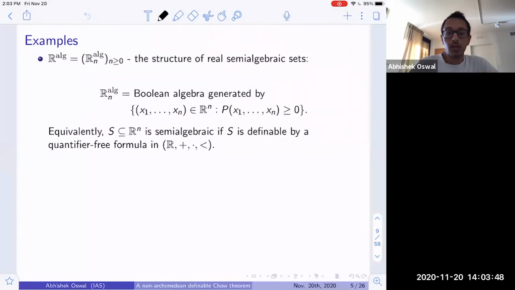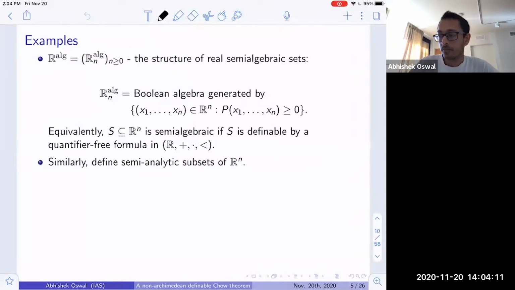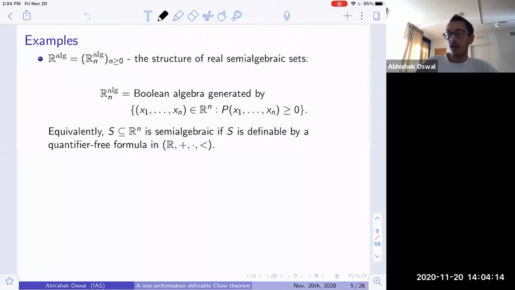And so equivalently, another formulation of the same definition is saying that a set in R^n is said to be semi-algebraic if it's definable by a quantifier-free first order formula in this language, where you add in the addition, multiplication, and the inequality sign. And the fact that these two definitions are the same is essentially the content of Tarski and Seidenberg's theorem.